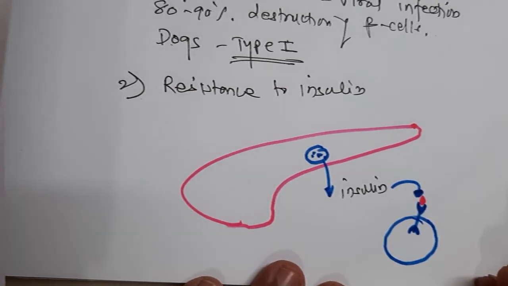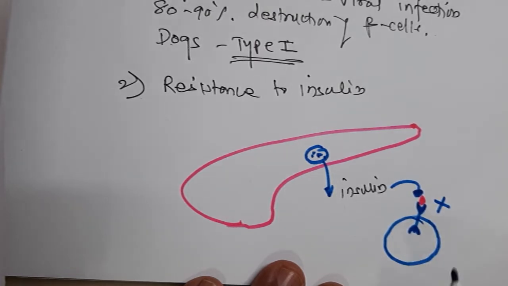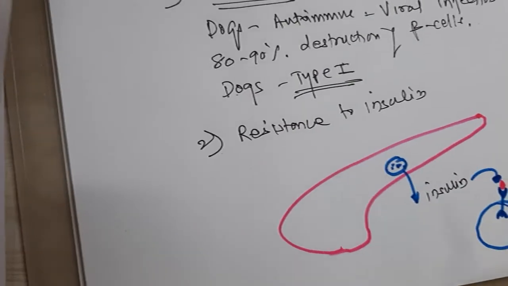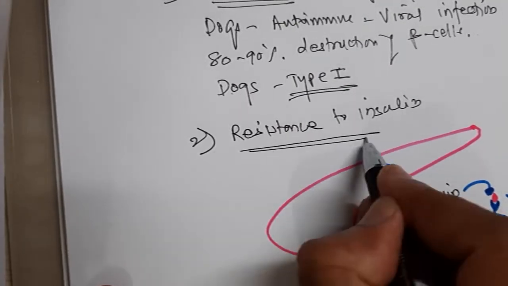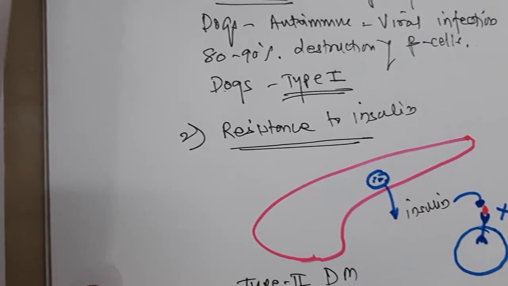So if there is a defect in the insulin receptors, that is called resistance to insulin. That is one of the reasons for type 2 diabetes mellitus.